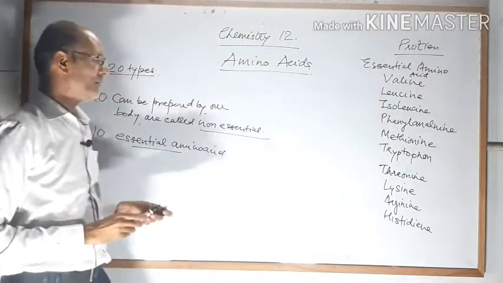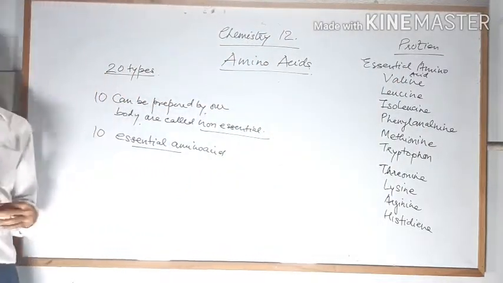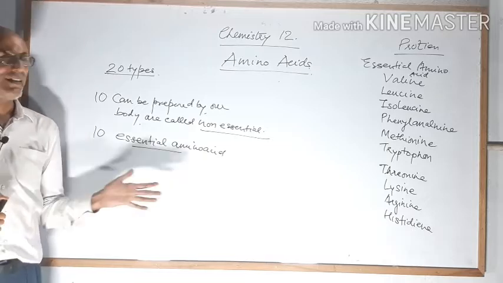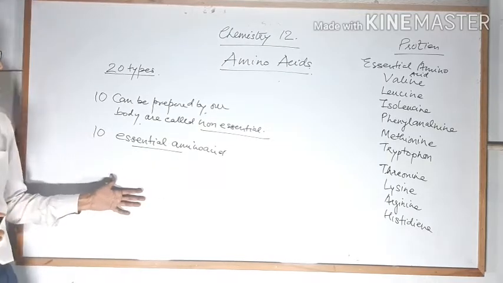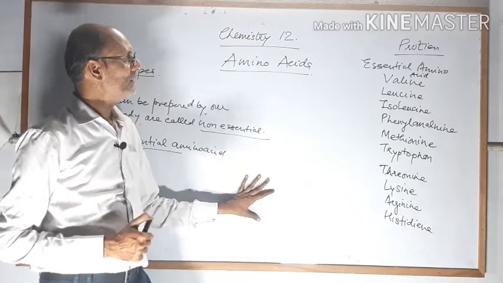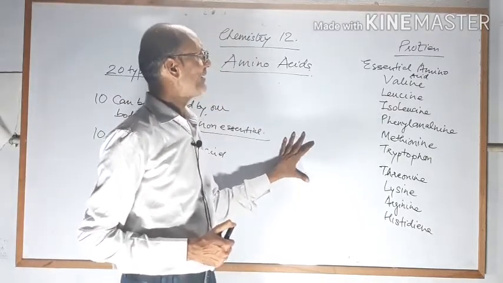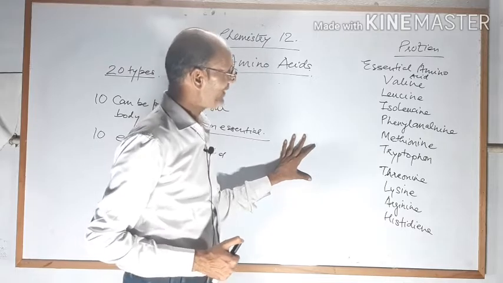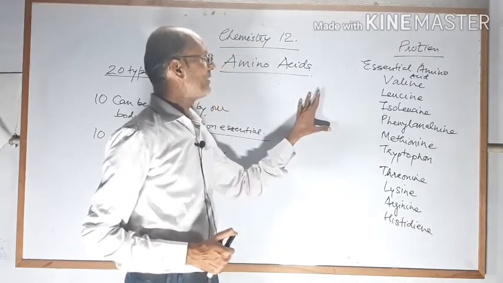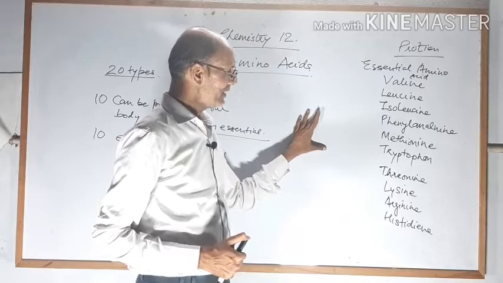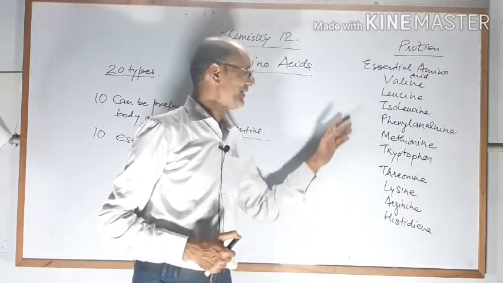Okay, students. So there are two classifications. One is acidic, basic and neutral, and another is essential and non-essential amino acid. Now you can say the other non-essential amino acids, in that cysteine, glycine and others you can write here.